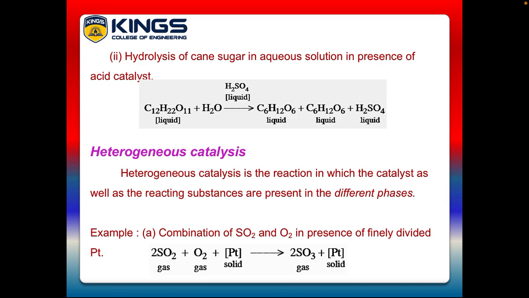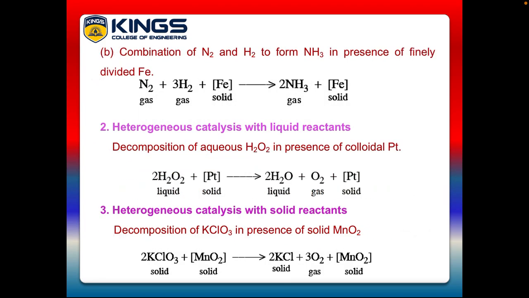Example 1, combination of sulfur dioxide and oxygen in the presence of finely divided platinum. See the reaction here, sulfur dioxide in gaseous state and oxygen gas in the presence of platinum in solid state as a catalyst to produce sulfur trioxide and platinum. So you see the reaction here, reactants and products are in different phases, gaseous and solid phases. This is an example of heterogeneous catalysis.